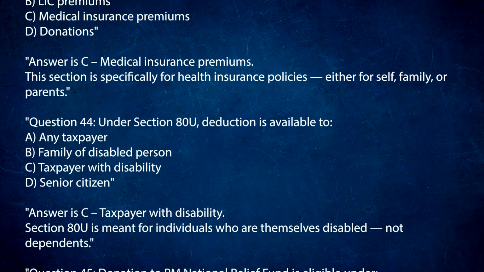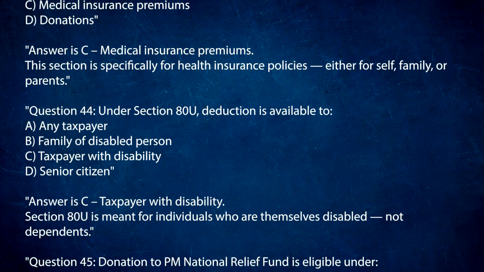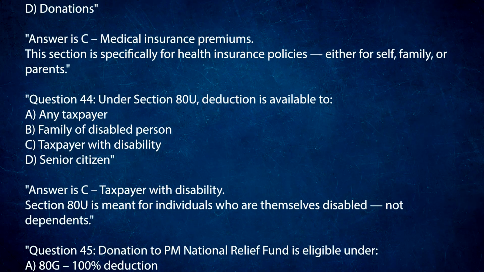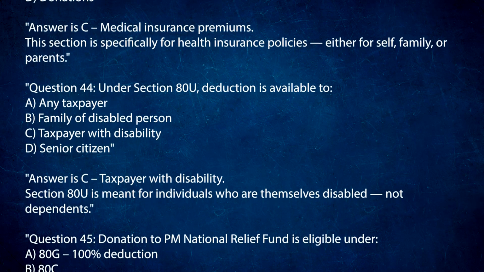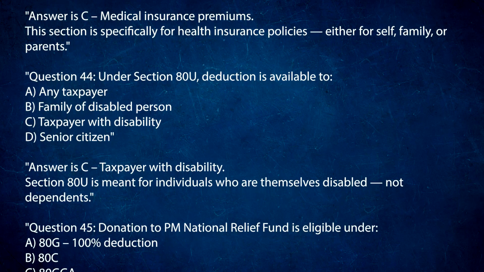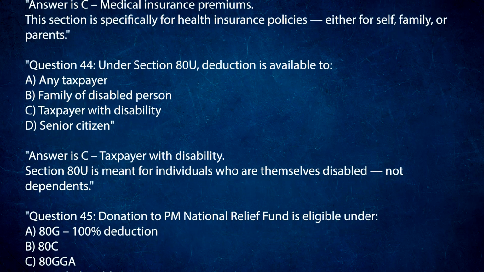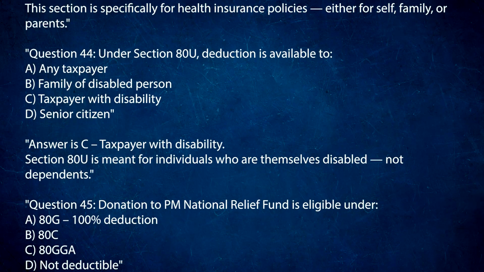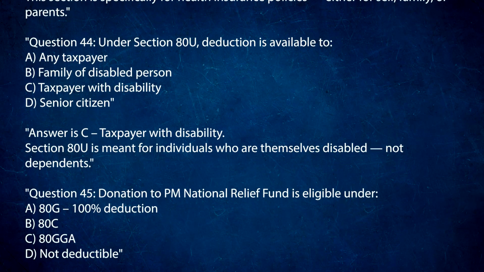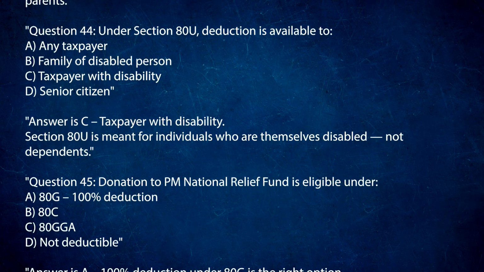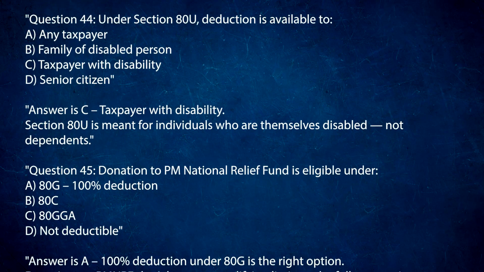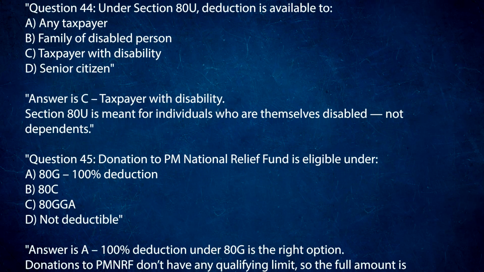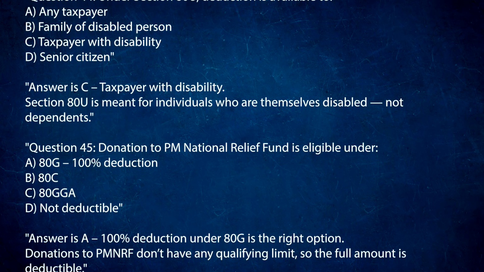Question 44. Under Section 80U deduction is available to: A. Any taxpayer. B. Family of disabled person. C. Taxpayer with disability. D. Senior citizen. Answer is C. Taxpayer with disability. Section 80U is meant for individuals who are themselves disabled, not dependents.